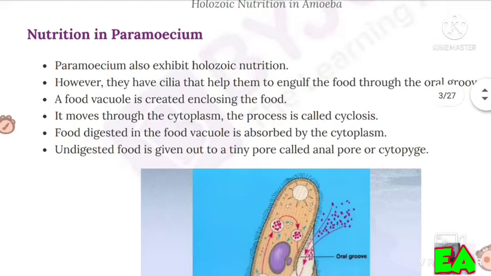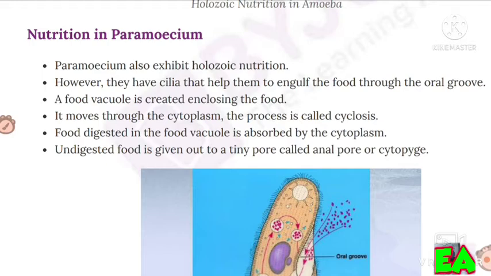Nutrition in paramecium. Paramecium also exhibit holozoic nutrition. However, they have cilia that help them to engulf the food through the oral groove. A food vacuole is created enclosing the food. It moves through the cytoplasm. The process is called cyclosis.